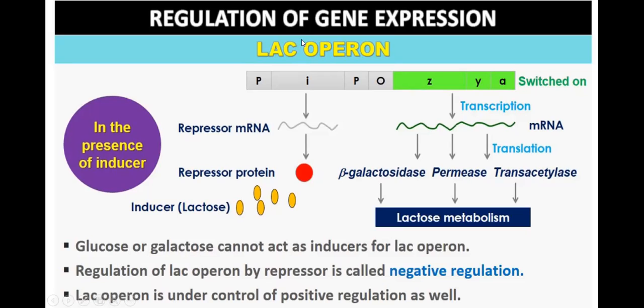Glucose or galactose cannot act as an inducer for the lac operon. If lactose is replaced by glucose or galactose, they will not work as inducer. Regulation of the lac operon by repressor is called negative regulation. So regulation of the lac operon by repressor is called what? Negative regulation. The lac operon is under the control of positive regulation as well.